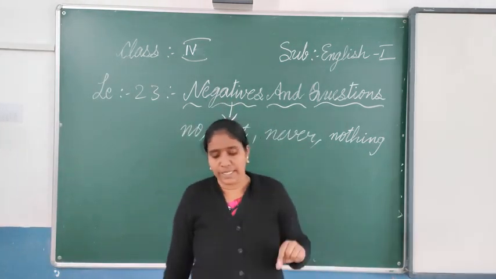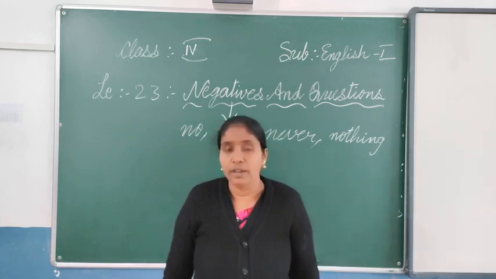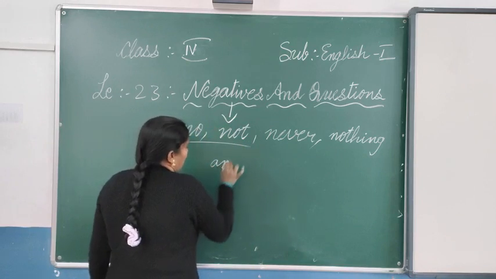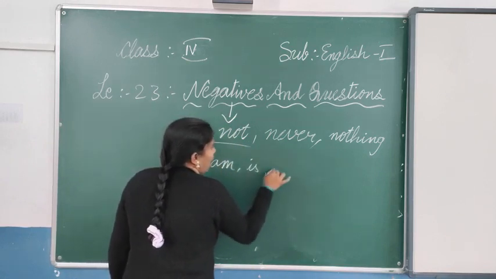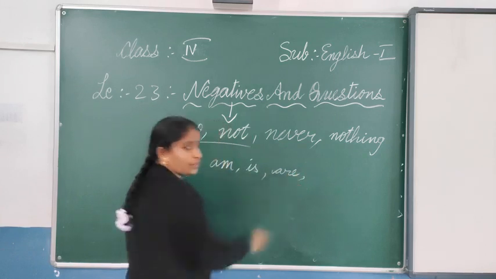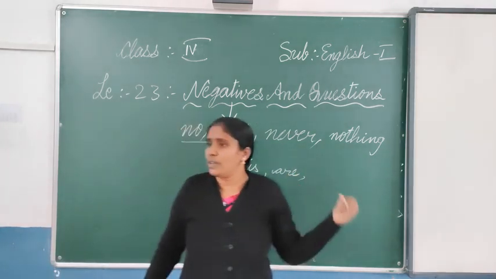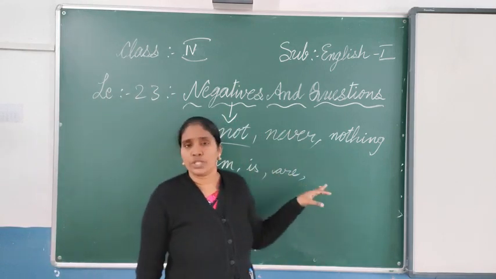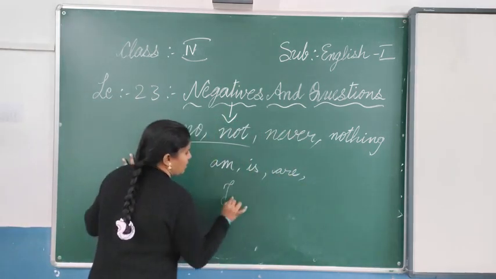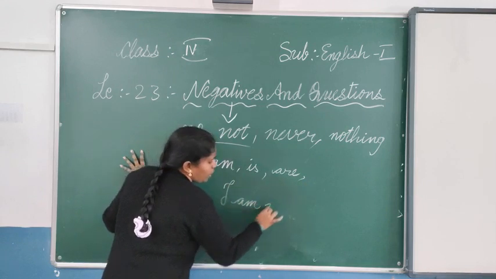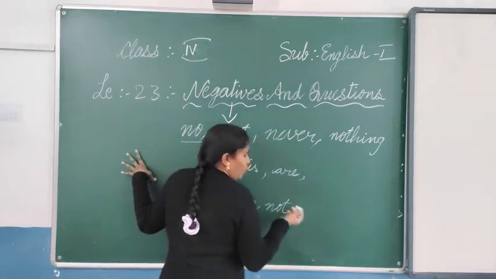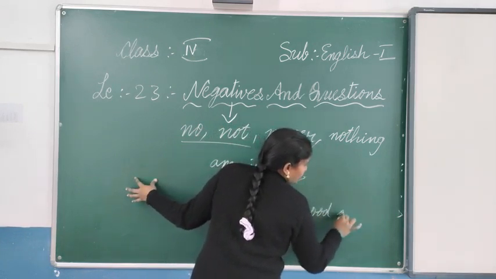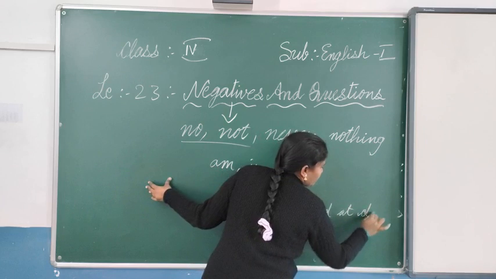Formation of negative sentences: we put not after I am, is, are, that is, after the verb. After the verb we will be using this kind of negative word. I am not good at drawing.